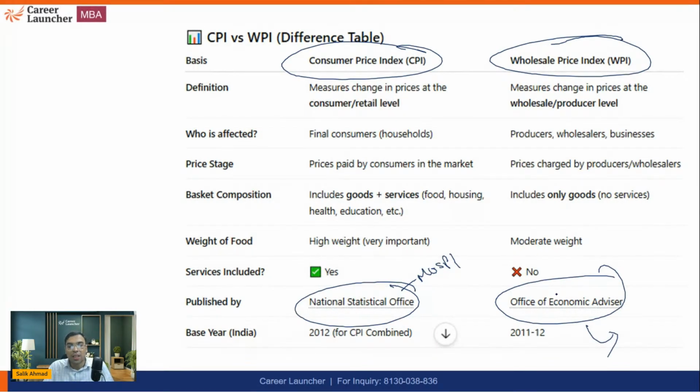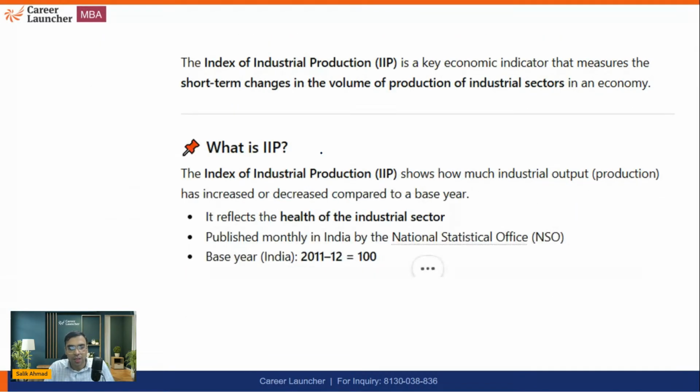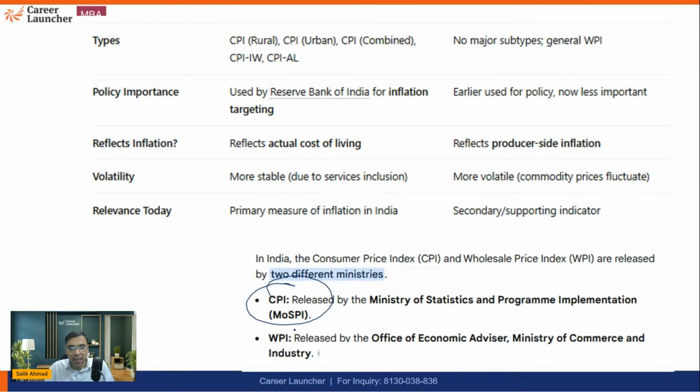Okay. And Wholesale Price Index is only for goods, because there is no concept of wholesale services. Services will always be like one thing only, and that is what we call a retail service. But of course, the goods can be both, I would say, retail as well as wholesale. And you can see CPI released by MOSPI and WPI released by Ministry of Commerce and Industry.